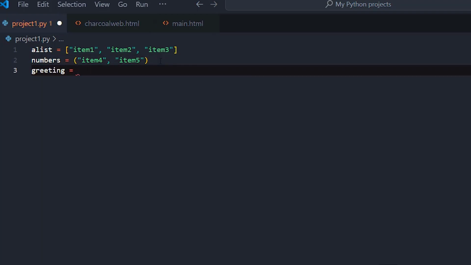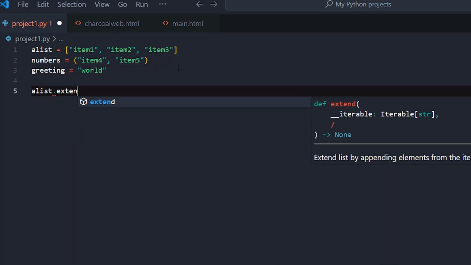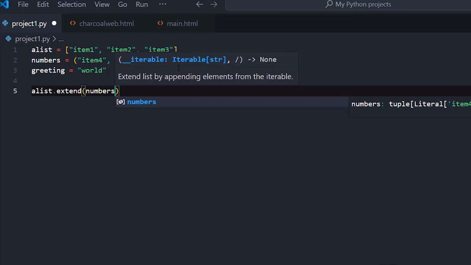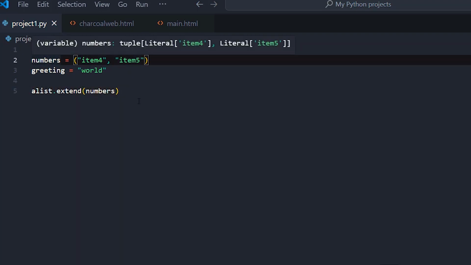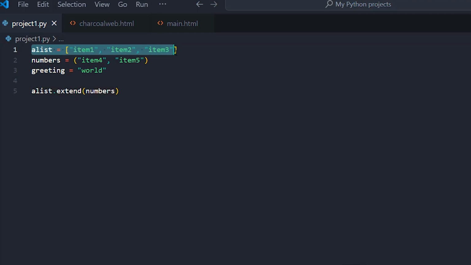Greeting equals world. a_list.extend(numbers). So now our a_list includes whatever is in numbers. It is no longer the original a_list up here. It's been changed, and anything that goes after this statement right here will be working with a_list plus numbers.